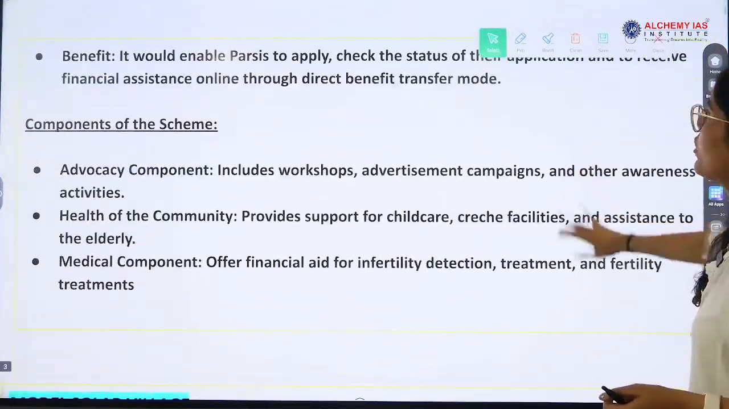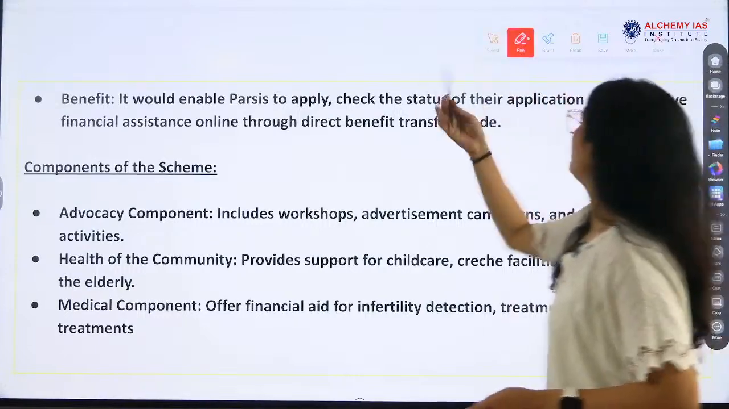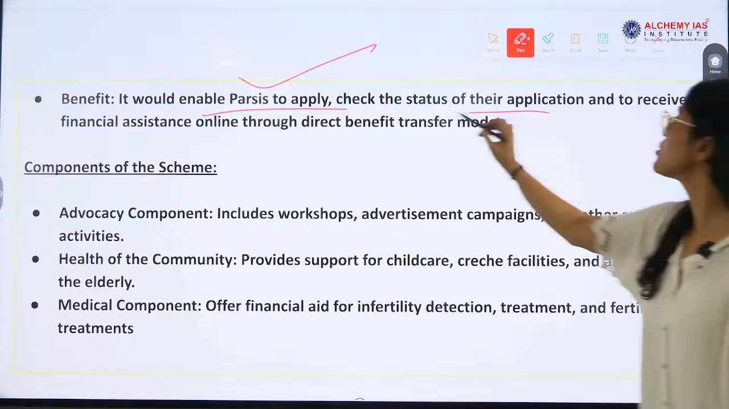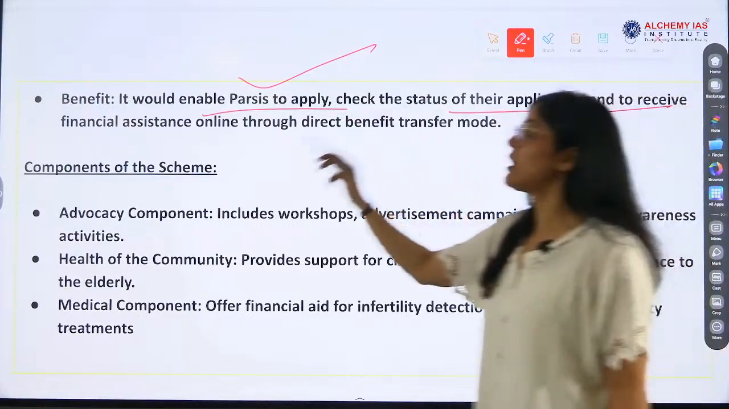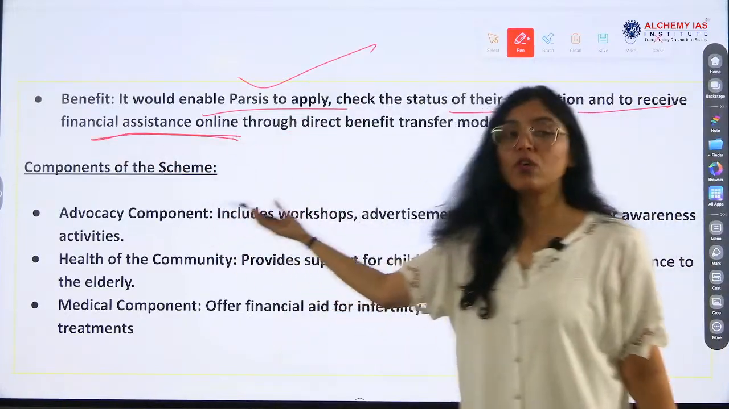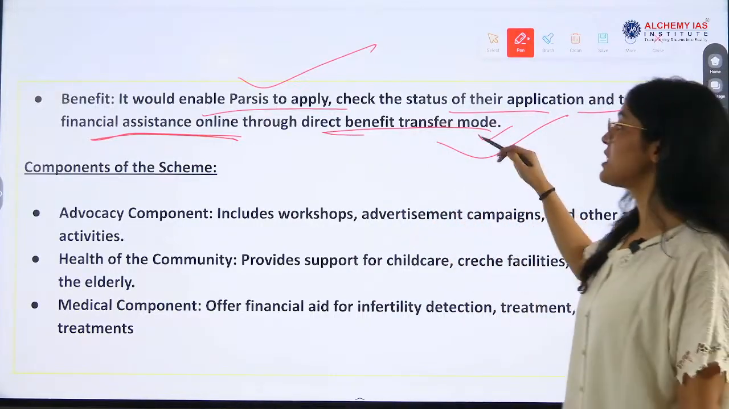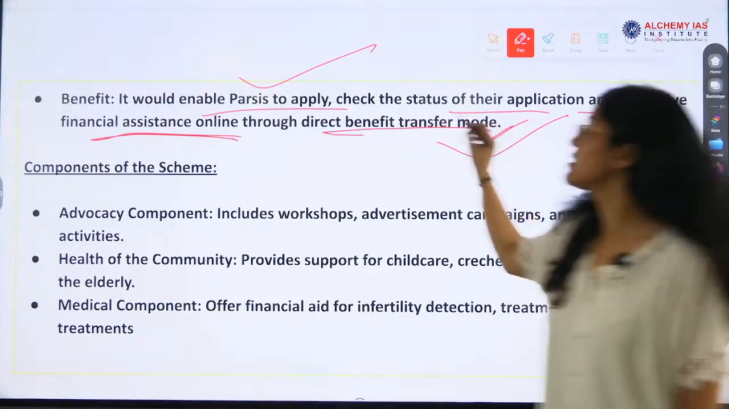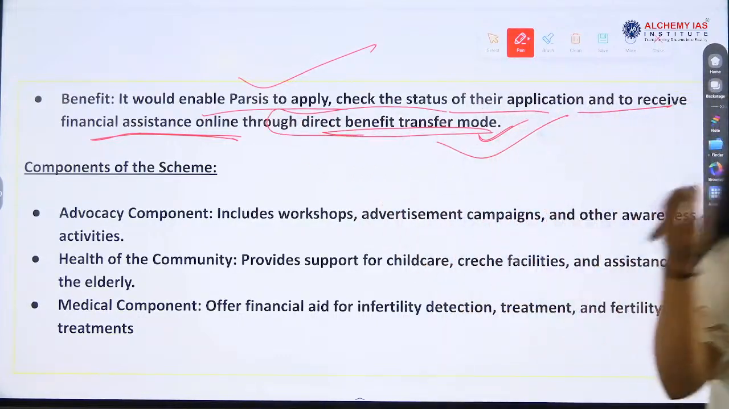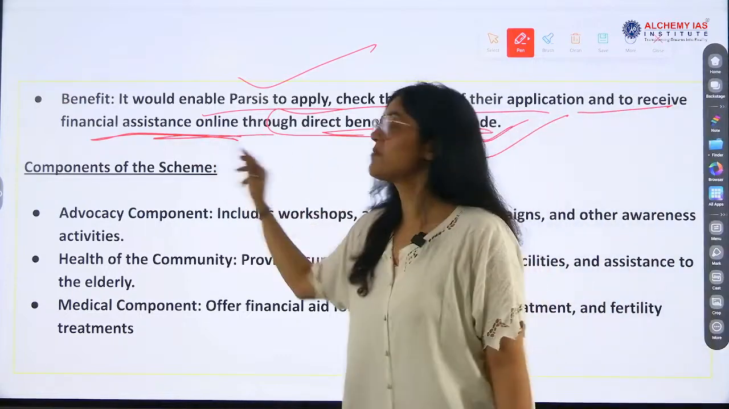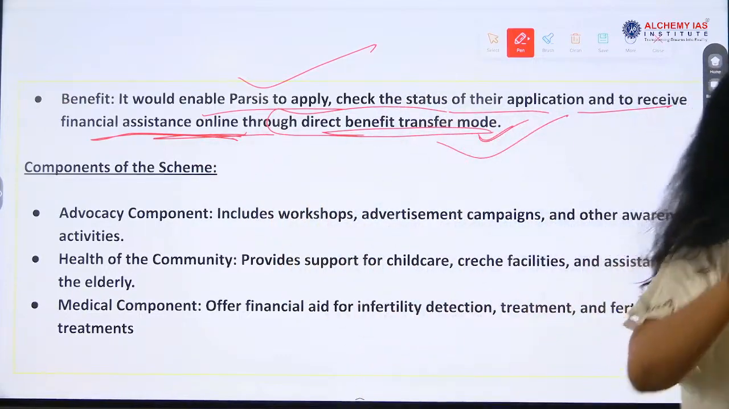Benefit. What benefit will they get when this scheme is applied? It enables Parsis to apply and check the status of their application to receive assistance. They are giving the assistance also, right? Healthcare facility also, and direct benefit transfer mode. So this will be asked, whether it is given through direct benefit transfer mode or any other mode, right? Financial assistance through DBT mode.